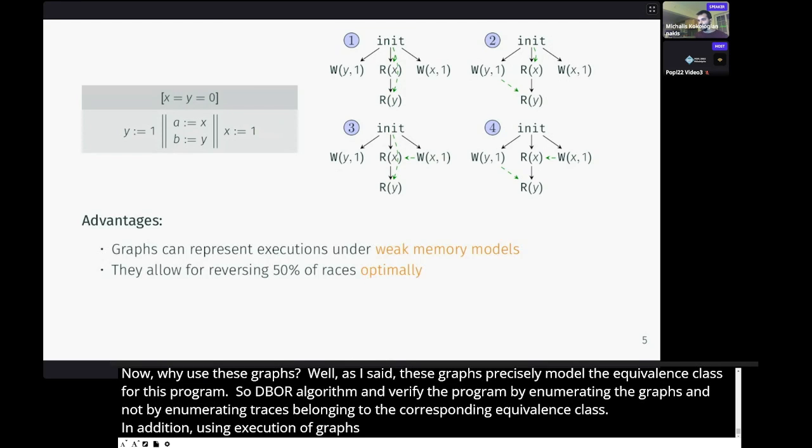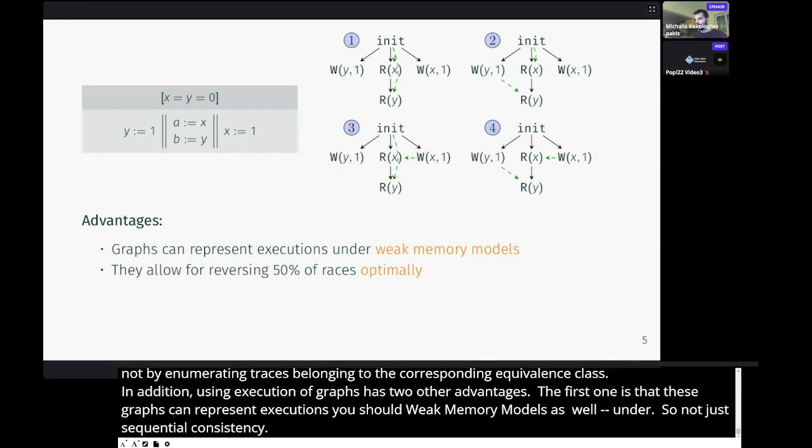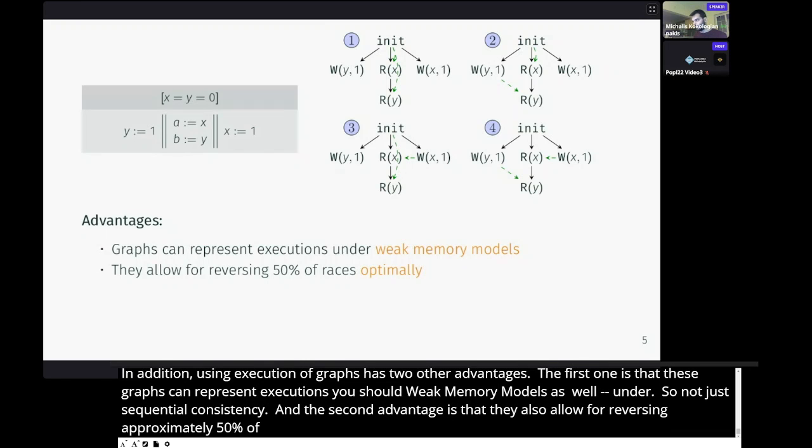The first one is that these graphs can represent executions under weak memory models as well, so not just sequential consistency. And the second advantage is that they also allow for reversing approximately 50% of all races in an optimal manner. And let me show you what I mean by that by running a graph-based optimal DPOR on this example.